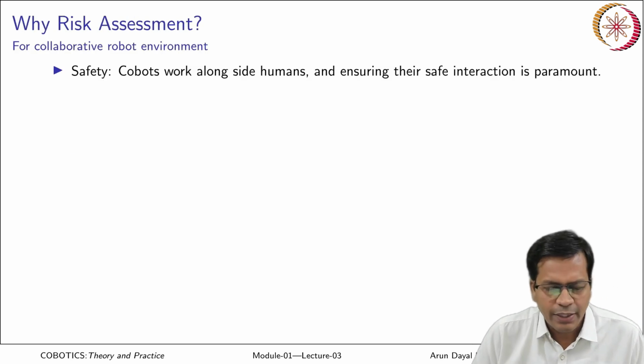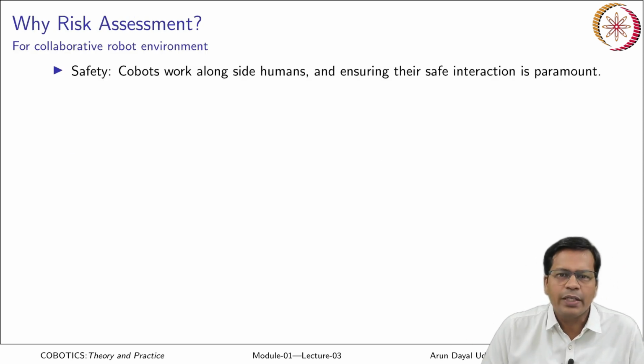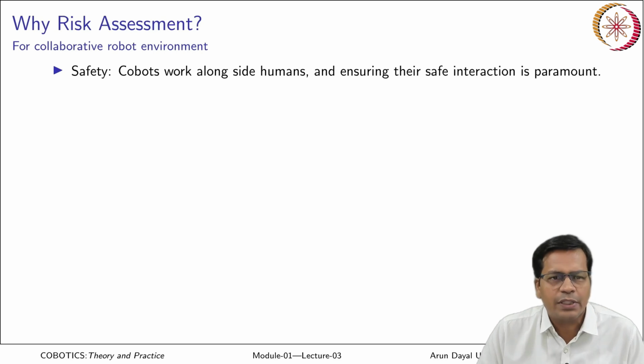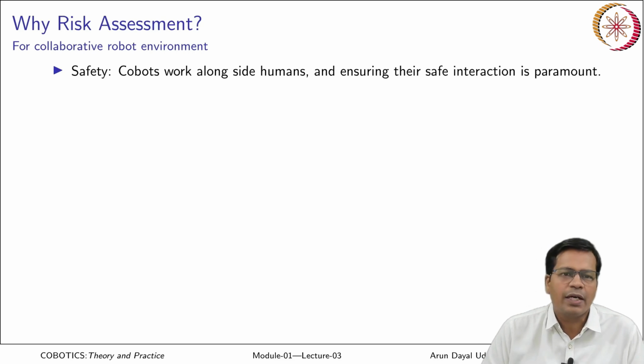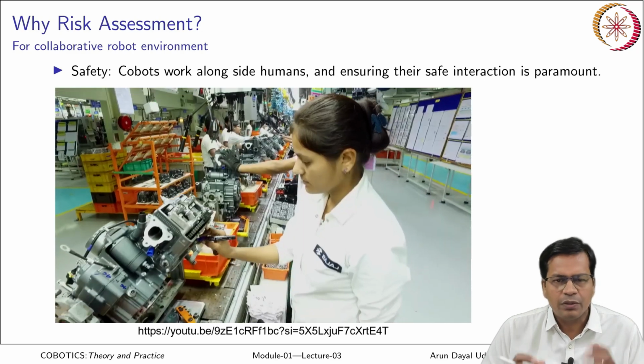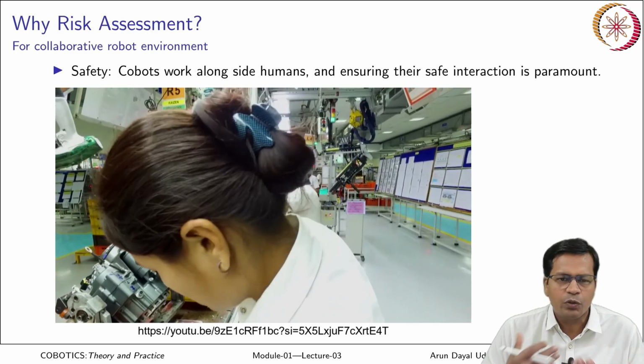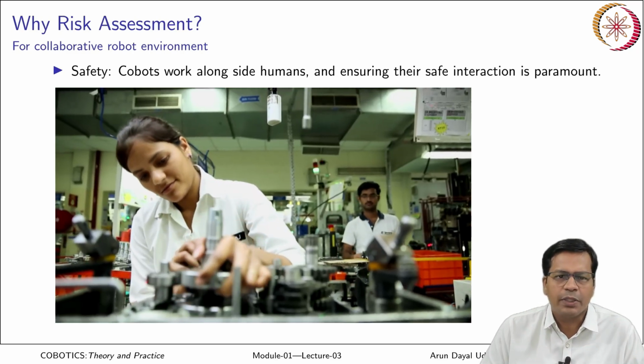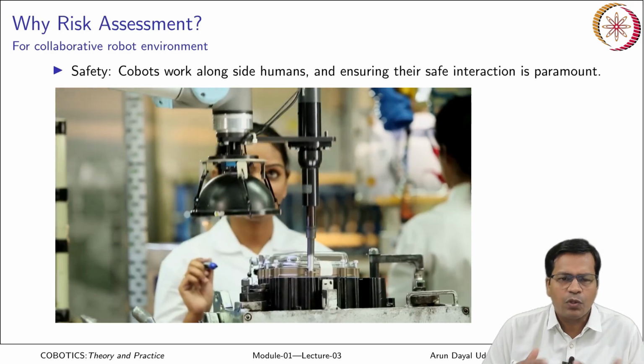So, why risk assessment? Why is it so important to have risk assessment for a collaborative robot environment? First of all, collaborative robots work alongside humans, so ensuring their safe interaction is paramount, because robots and humans have overlapping workspace and are in very close collaboration.